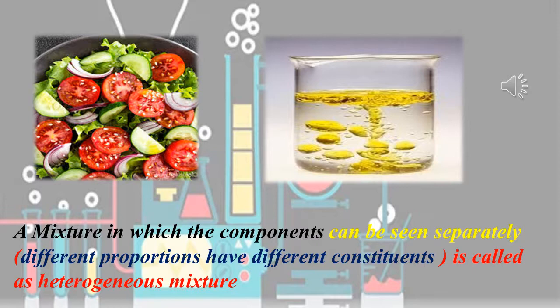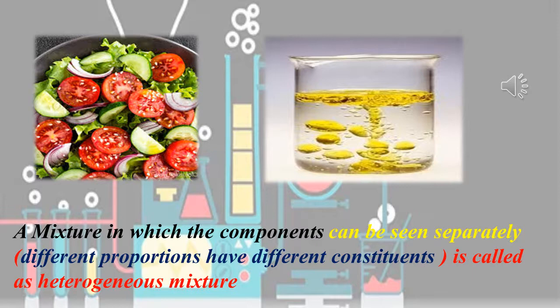Such a substance in which there is no constant composition, or which has different composition throughout its mass, is called a heterogeneous mixture.